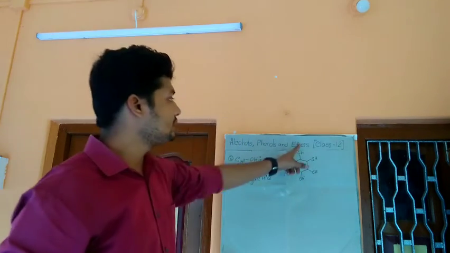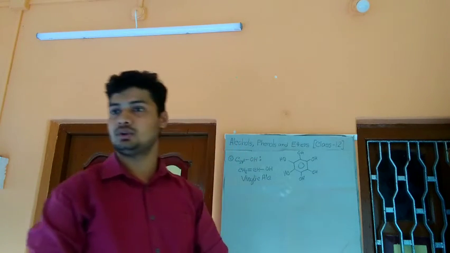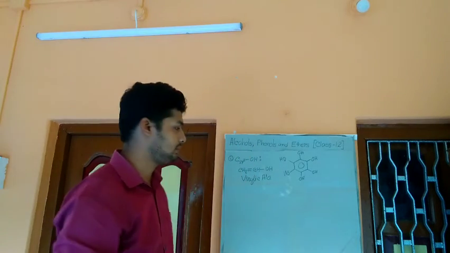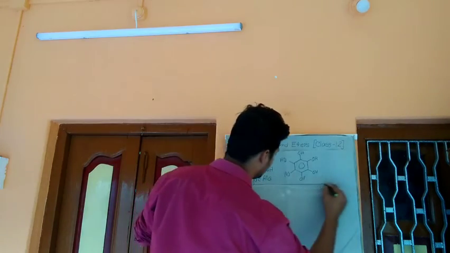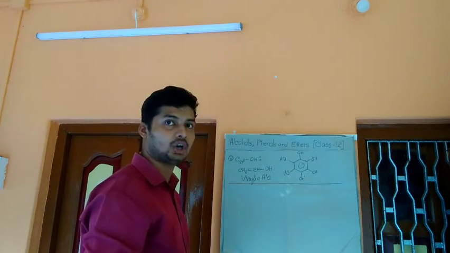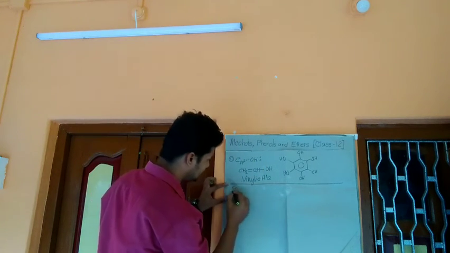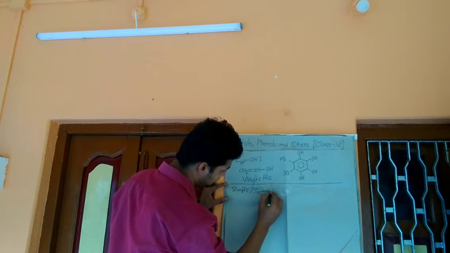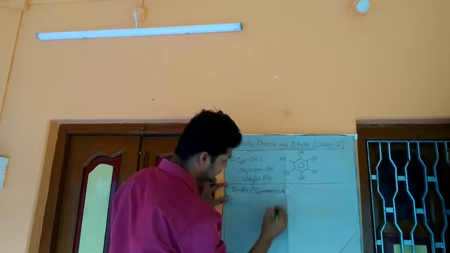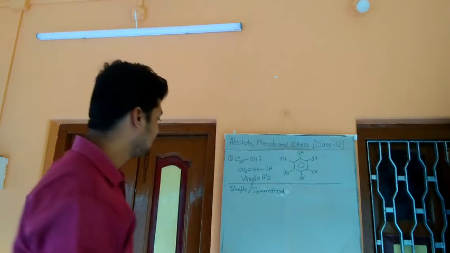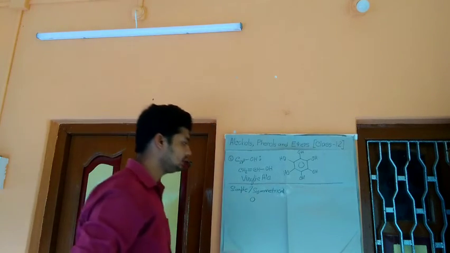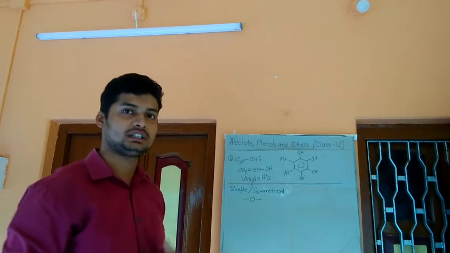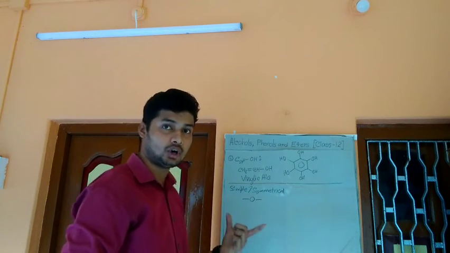Now there are ethers. Let us talk about the classification of ether. Ether can be classified into two types: simple ether or symmetrical ether. In this class, an ether has the oxygen linked to the same group or same atom.